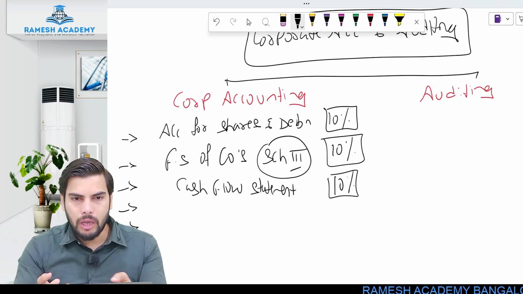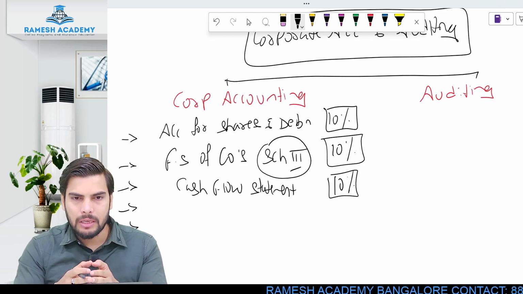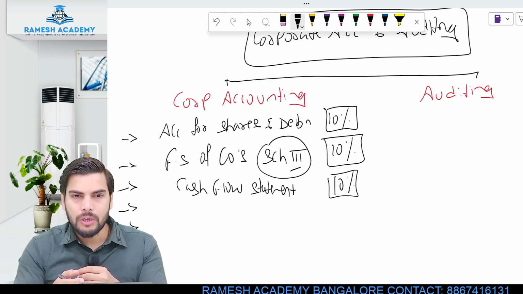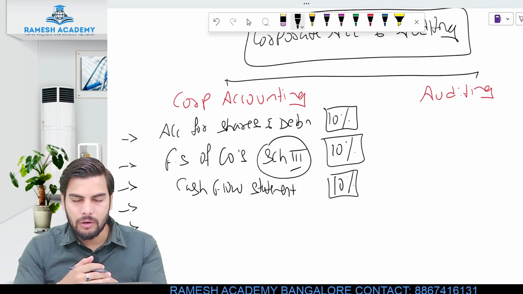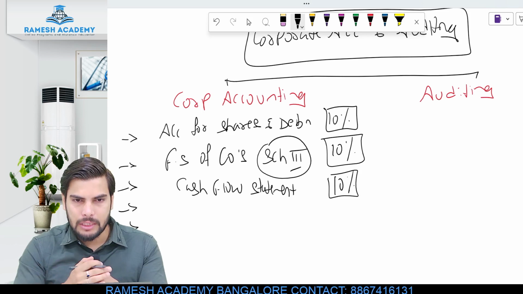How is the cash flowing? How much exactly is the inflow and how much exactly is the outflow of cash? So here we have got 2 methods of preparing the cash flow statement. Don't worry as of now. Once we look upon this particular chapter, we'll be discussing in detail, and we'll be learning how to prepare this particular cash flow statement.